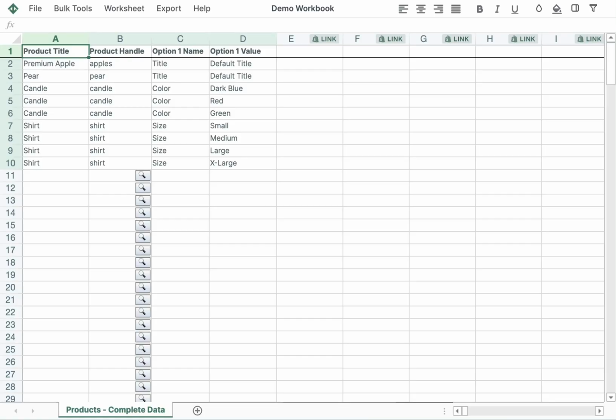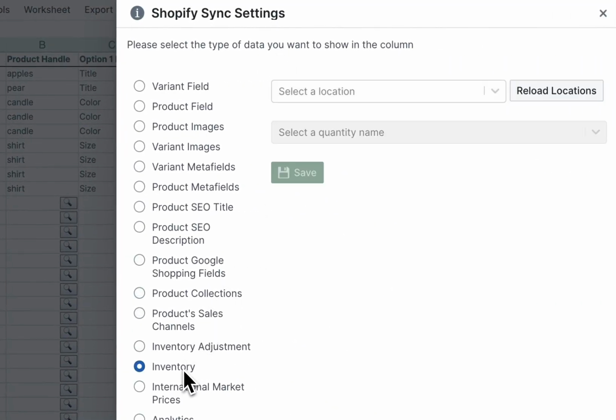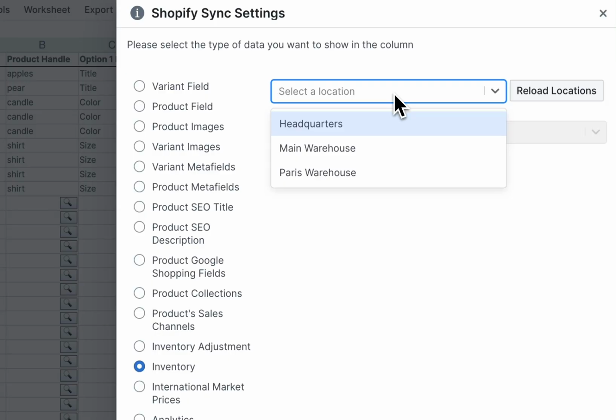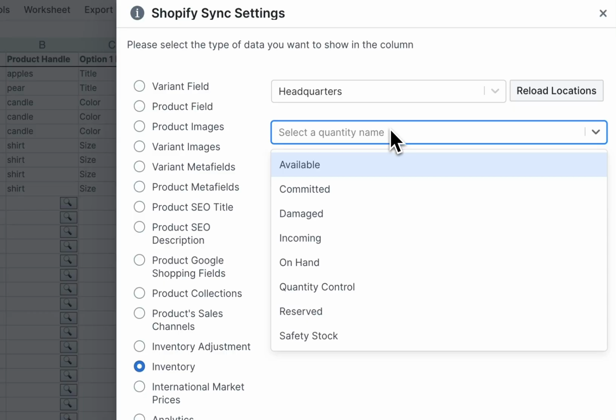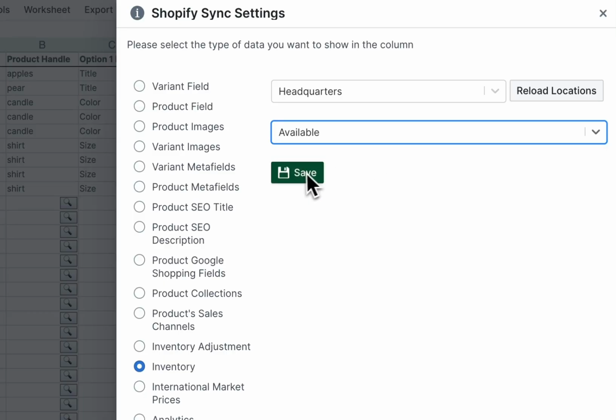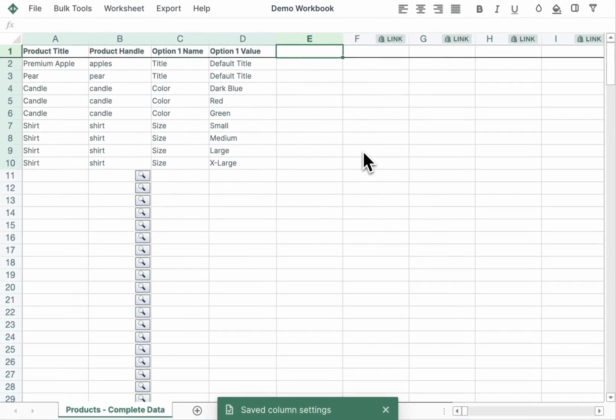First, we want to find an empty column. Click the link button, select Inventory, select the location. In this case, it's our headquarters. Then select the inventory type you'd like to show. In this case, I'll pick the available inventory. Click the Save button, and Mixtable will immediately start loading the existing inventory at this particular location.